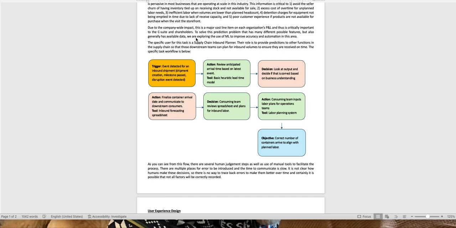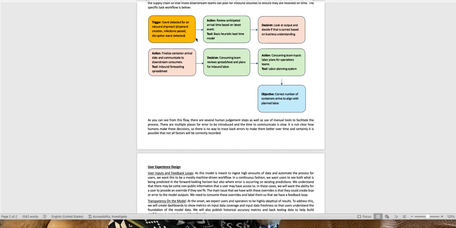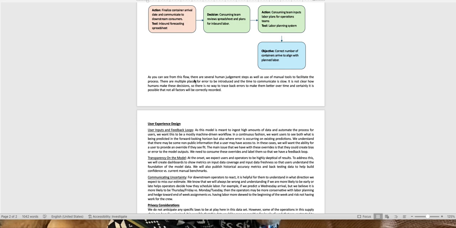The consuming team then is going to look at that and decide what they want to do for labor planning. They're going to put those labor plans into a planning system, and then if everything goes well, the right number of containers arrive to align with the planned labor and everything works fine.